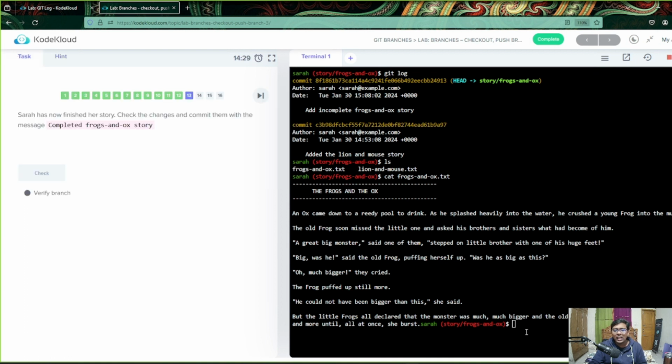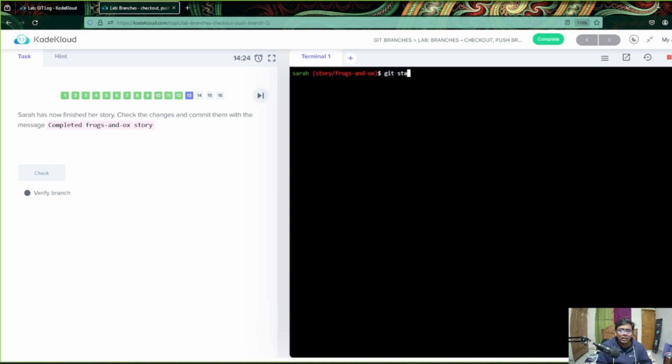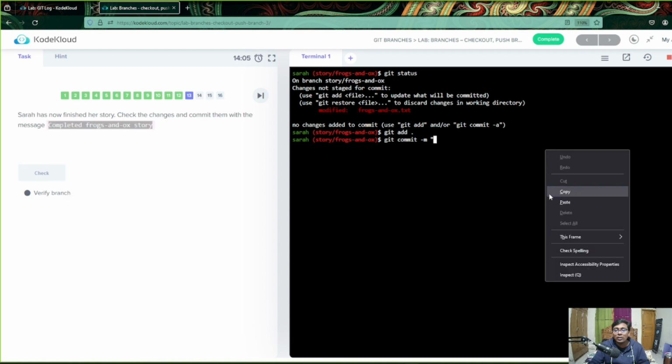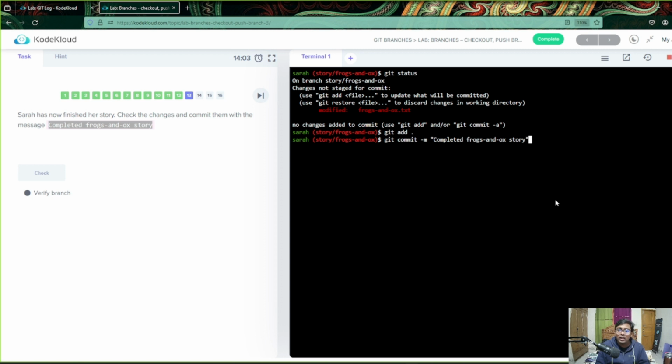But there is one thing. Let's clear it down, and I will go to the status. Let's see what happened. Here you can see changes not staged for commit. So let's add it to the staging area. Git add dot, all the changes move to the staging area, done. And then we are going to commit with git commit -m, then the text we are asked to write, complete the flow. Okay, done.